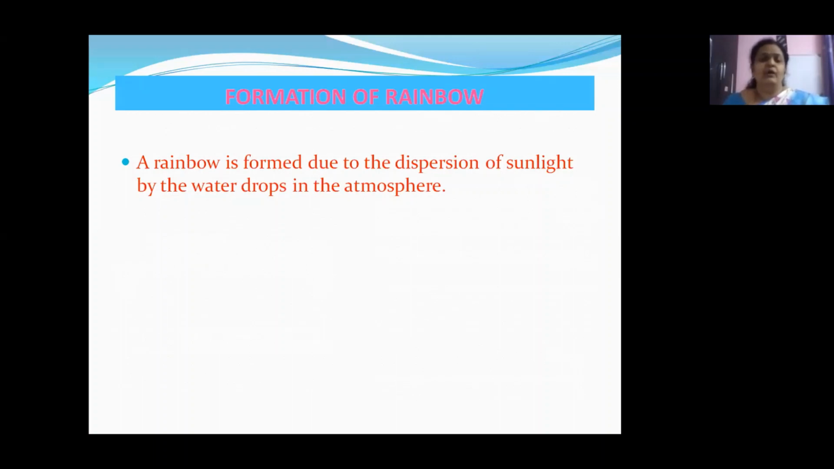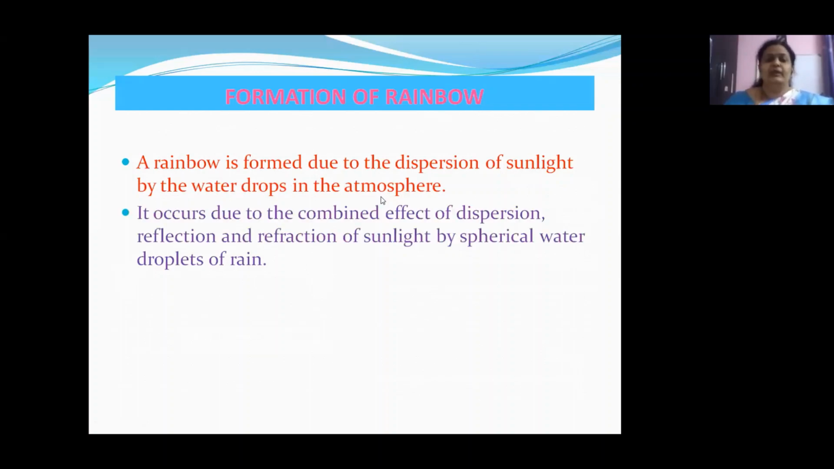What could be the reason? The reason is nothing but the water drops present in the atmosphere. Yes, children, a rainbow is formed due to the dispersion of sunlight by the water drops in the atmosphere. So, is it just so simple? Just a dispersion? No, children.